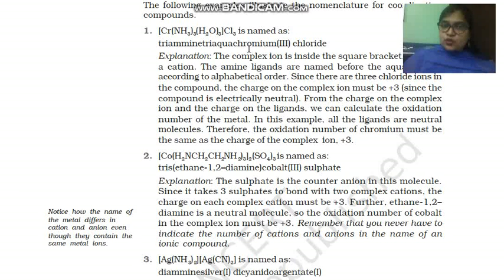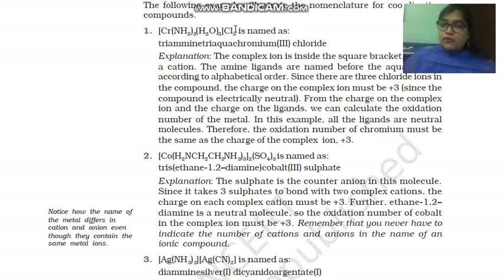because the complex is the cationic part, so simply we will write chromium. 3 is the oxidation number of the central metal ion, and then we have to write down chloride. Now the question arises, how does this oxidation number 3 come? Ammonia is a neutral ligand, water is a neutral ligand. 3 chloride ions are there.